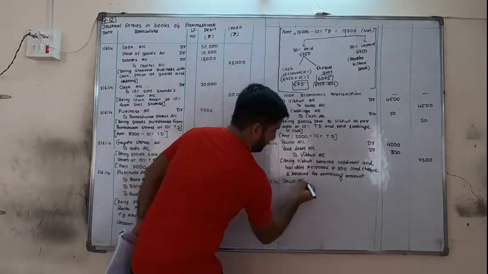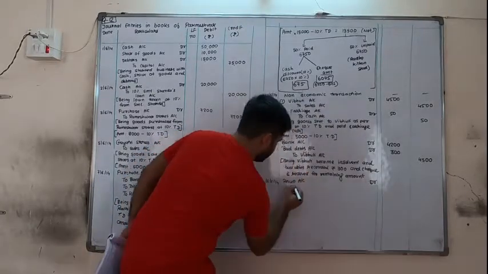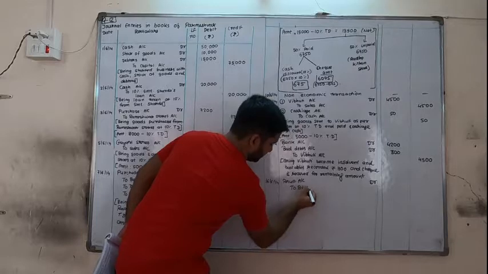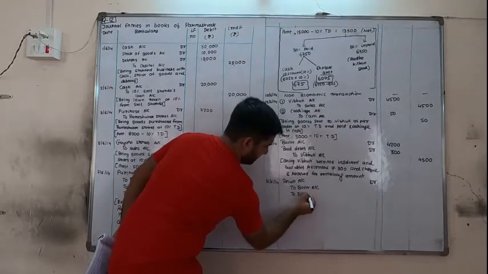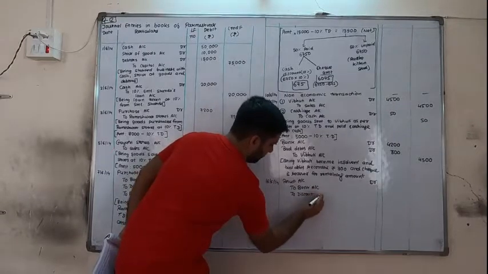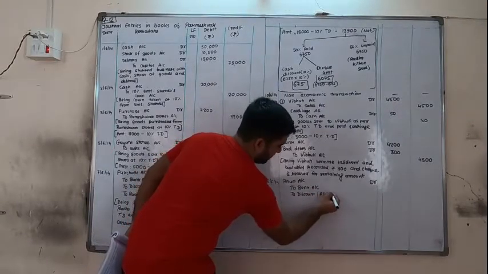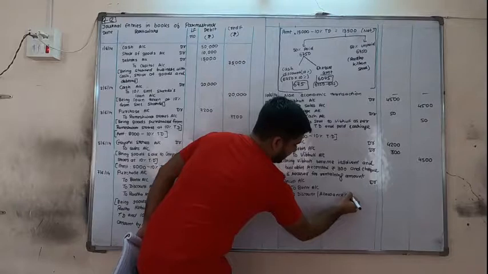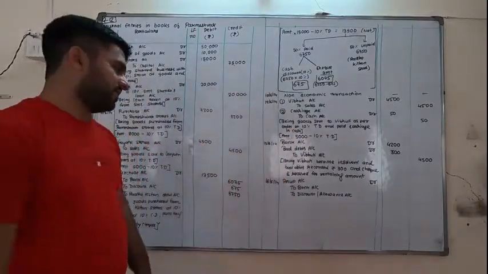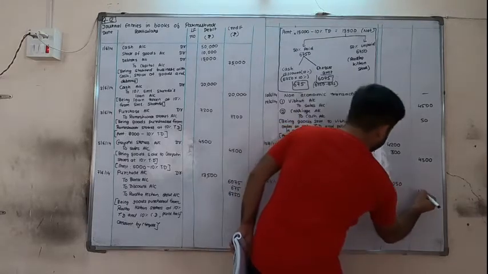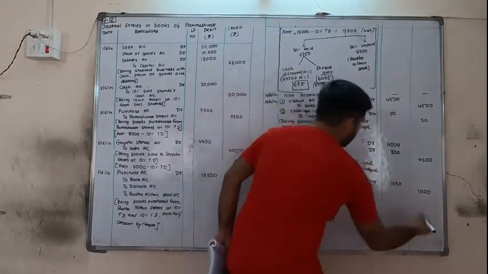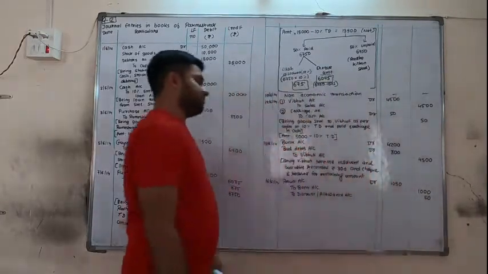So Anup account debit to bank account, to discount. You can write discount or you can write allowance also. If you remember the name allowance, then it is good, otherwise it's okay. So the amount payable is 1,050. But payable by check is only 1,000, so remaining 50 rupees we are not paying to Anup.